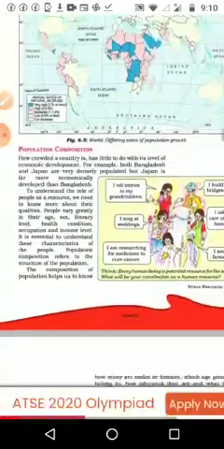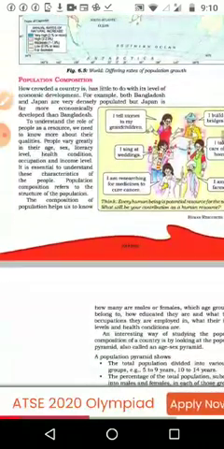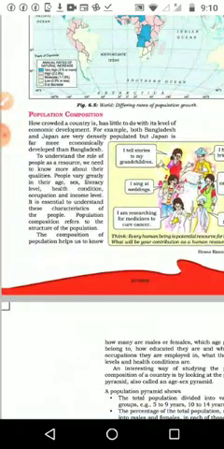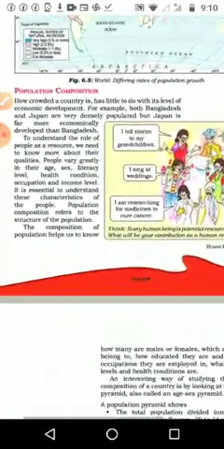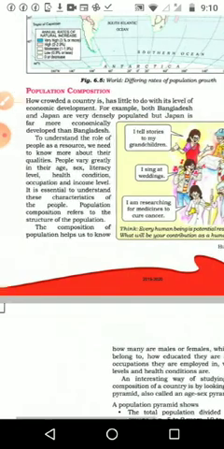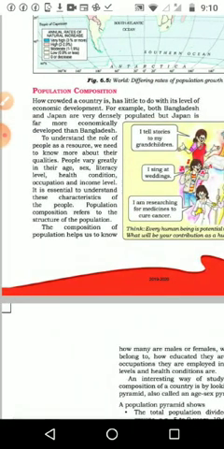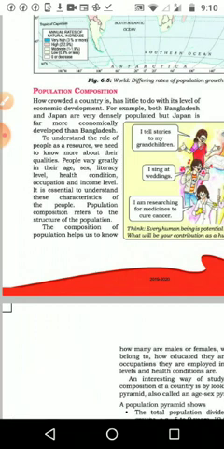Okay, then we are moving to the next one, population composition. When we discussed population, age, sex, occupation, everything is included. So we are going to see what all things are included in population composition. How crowded a country is has little to do with the level of economic development. For example, both Bangladesh and Japan are very densely populated, but Japan is far more economically developed than Bangladesh.